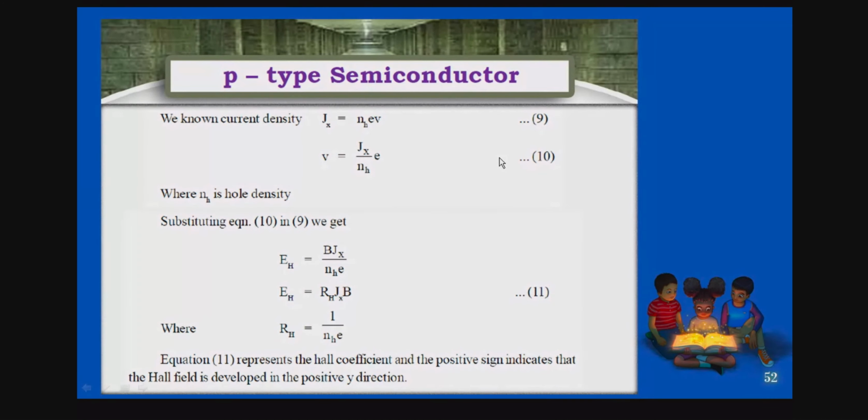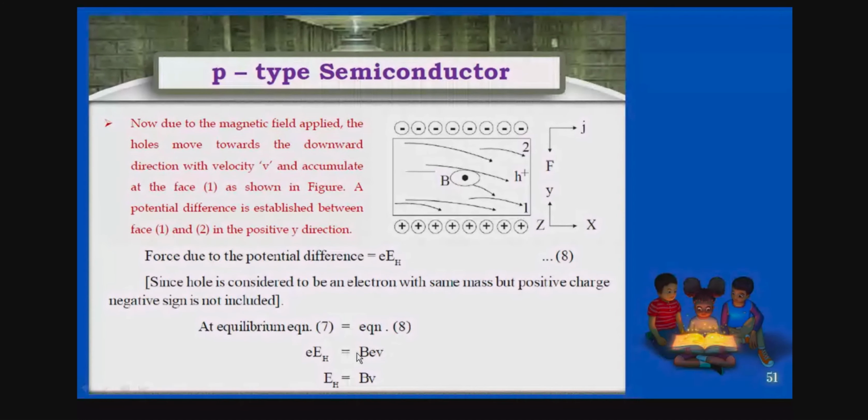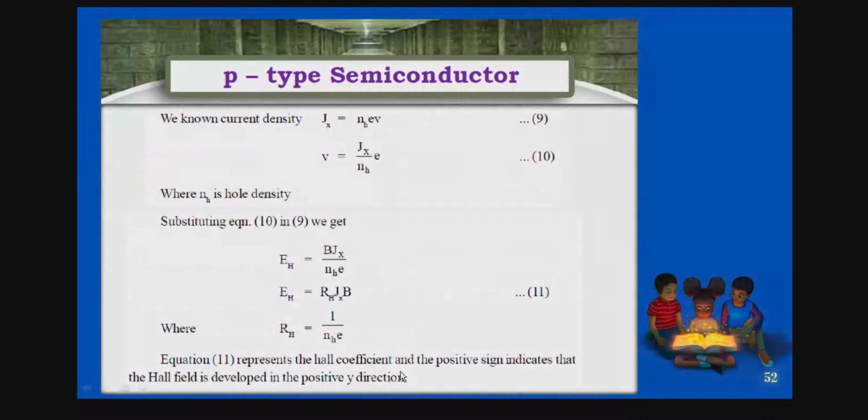Now substituting equation 10 in equation 9, in these equations you got again the Hall coefficient, isn't it? In case of p-type semiconductor, just now I said this is minus 1 by NE for n-type semiconductor. So instead of E you write just H, and we can say that the positive sign indicates that the Hall field is developed in the positive y direction.